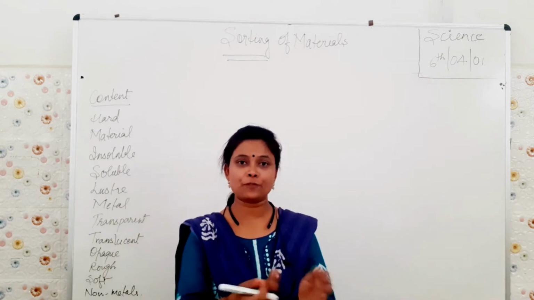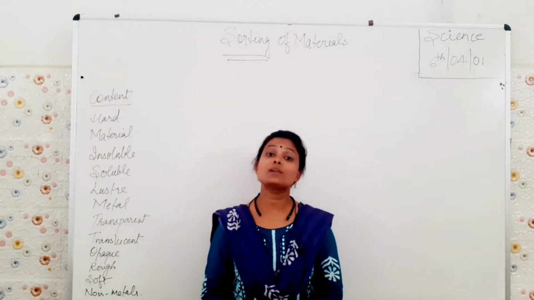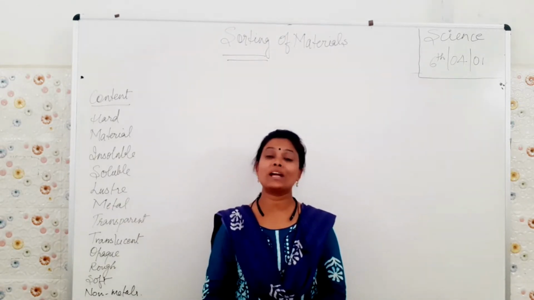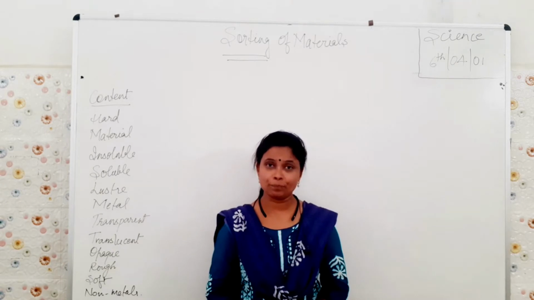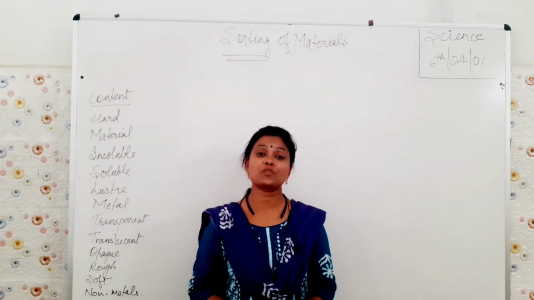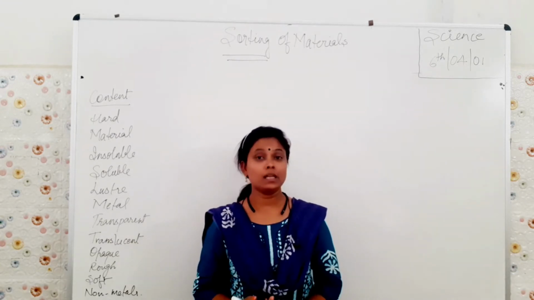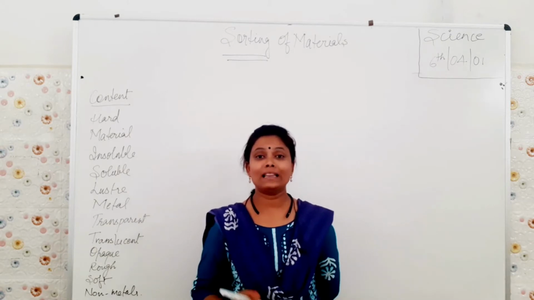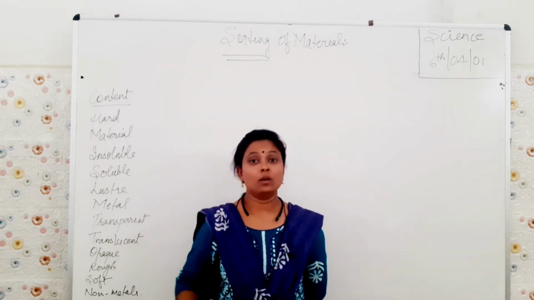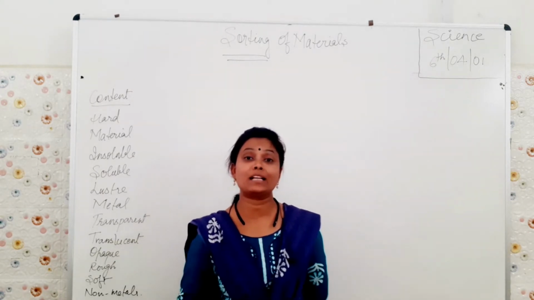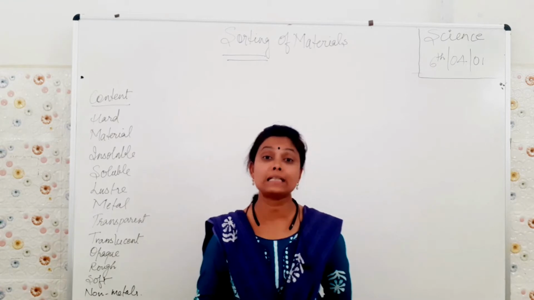On the other hand, after looking over there, again move out and stand on your window side. The windows are always transparent, not in all the cases. In some houses it can be opaque. Which windows are opaque and which are transparent? So the windows which are made up of glass, they are called transparent. The windows which are made up of wood, they are called opaque. This could be the live examples. One more example of transparent I would like to give you. Your mama or your grandfather, grandmother must be wearing spectacles.